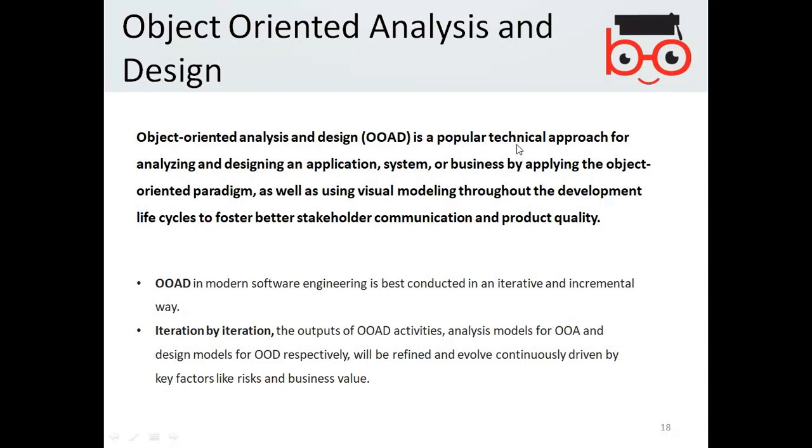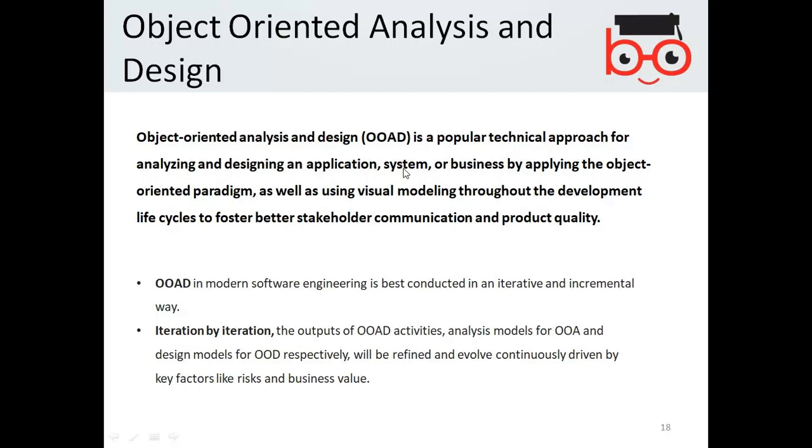Now, the next topic is object-oriented analysis and design. We are concerned here with analysis and design, but done in an object-oriented way. Object-oriented analysis and design is a popular technical approach for analyzing and designing an application.